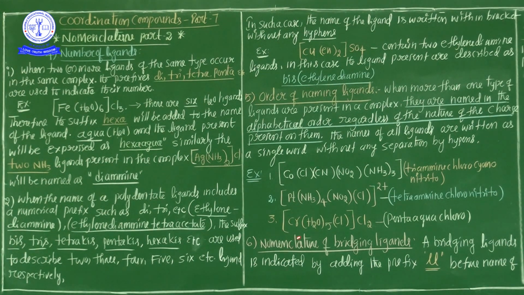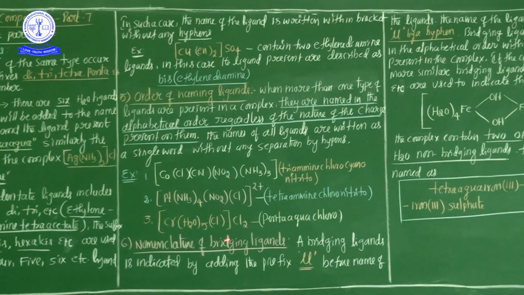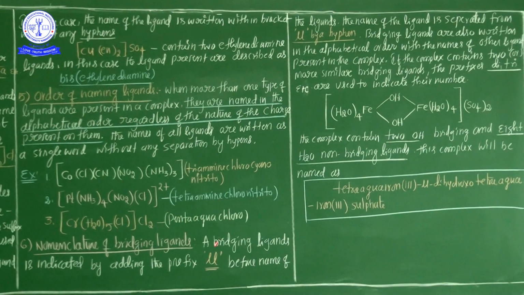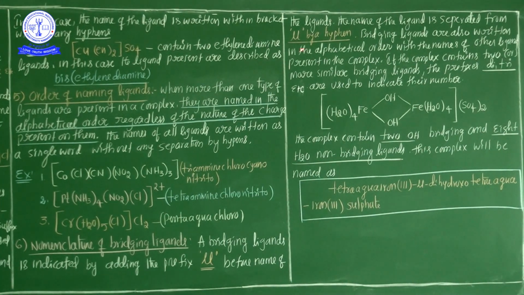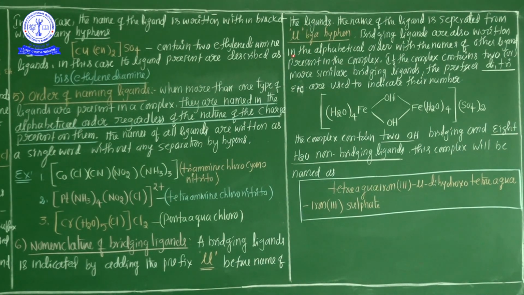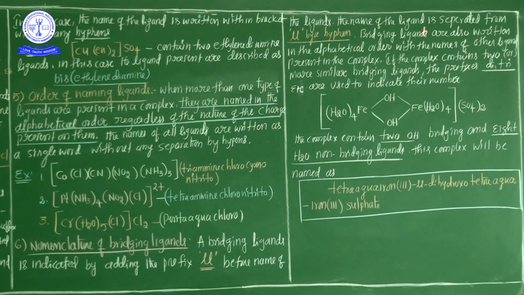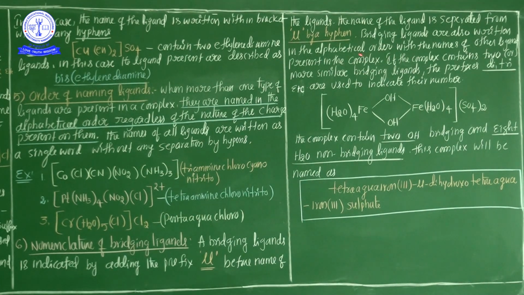The next one is nomenclature of bridging ligands. If the complex contains a bridging ligand, it is indicated by adding the prefix mu before the name of the ligand. The name of the ligand is separated from mu by a hyphen. Bridging ligands are also written in alphabetical order with the names of the other ligands in the complex.